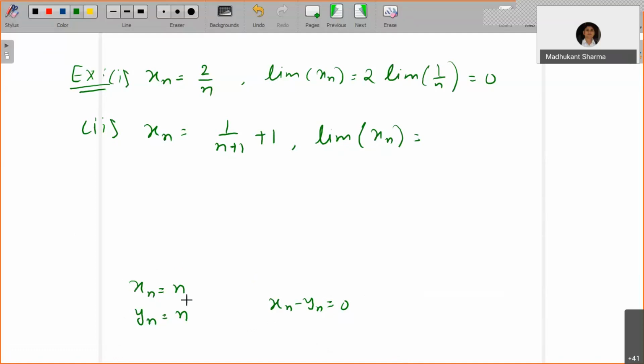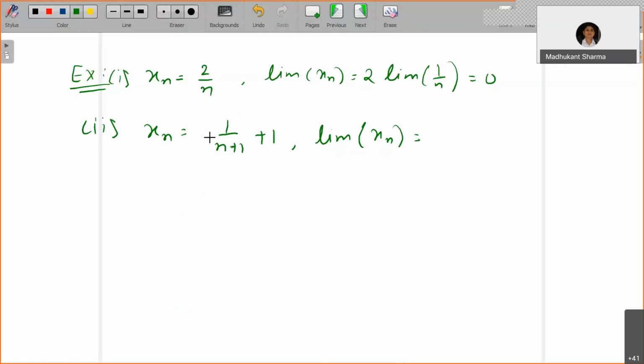Okay, xn minus yn, they are equal, they are 0. Similarly, if you want to, with plus, you can define with minus, so xn minus yn, xn plus yn, you can check there. So you need to first priorly assure that the individual sequences also converge, only then you can apply it. Okay, so you will get the counter results as well, that the sum of two sequences may converge, but the individual sequences may or may not converge. That is possible, but it's only one way.